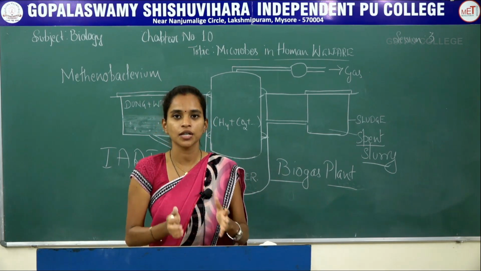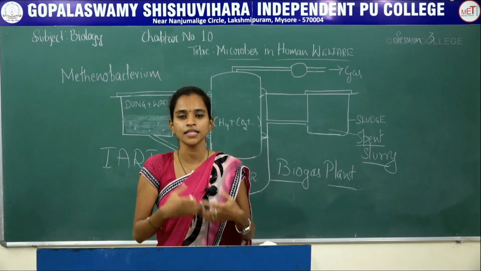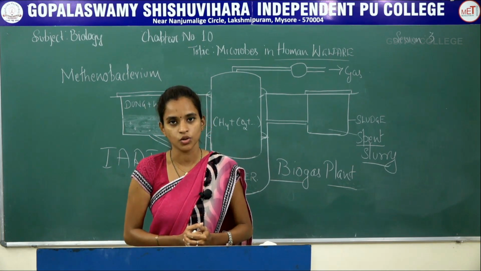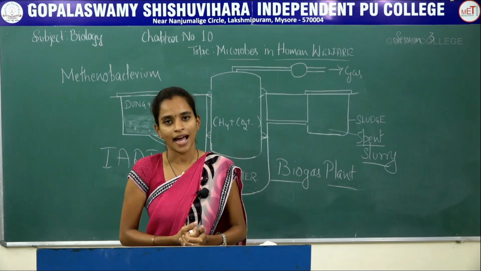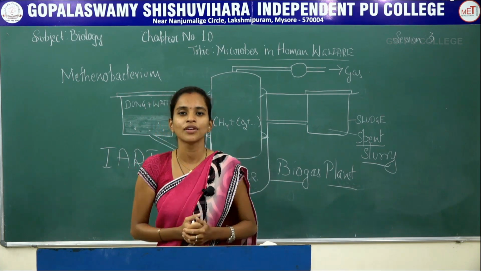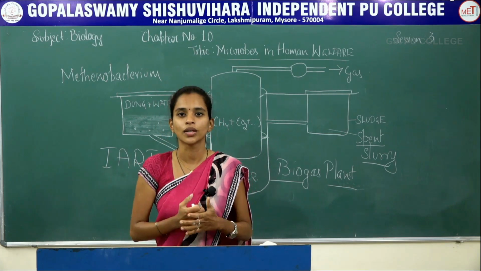So together, this is a rough idea about the biogas plant as well as the sewage treatment plant. The sewage treatment plant helps in clearing the sewage and making the water consumable, whereas in the biogas plant, the byproducts or waste products of cattle are utilized in the production of electricity as well as cooking gas.